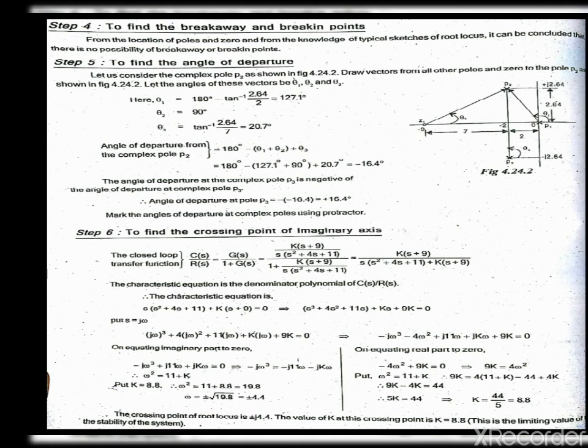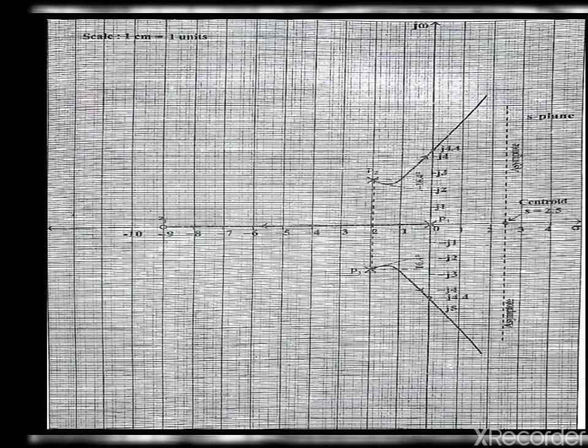Now we have to go to the graph and mark it. First we mark the poles and zeros in the graph. We mention the poles as cross and zeros as 0. After that we mark the centroid point. Then we mark the angle of asymptotes using the protractor from the centroid point.